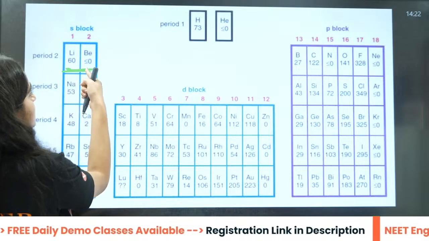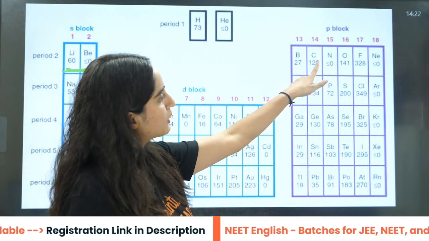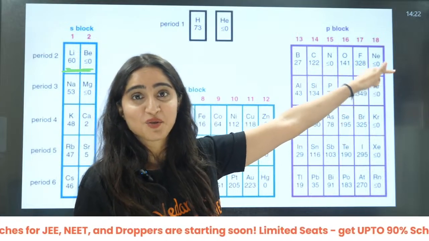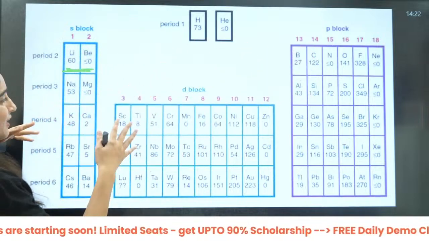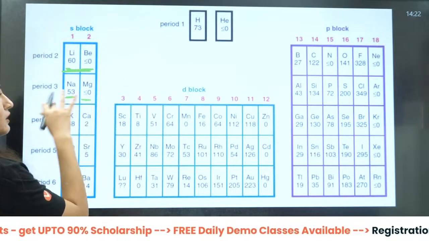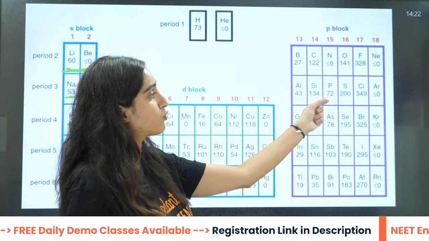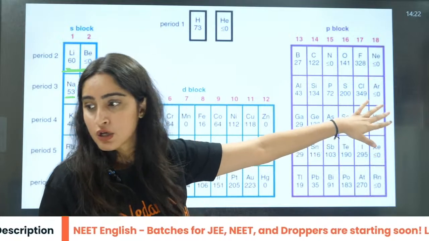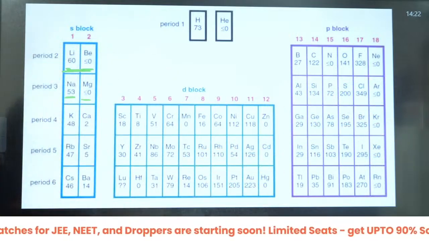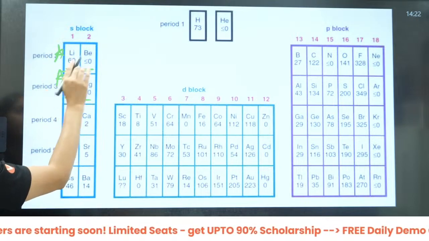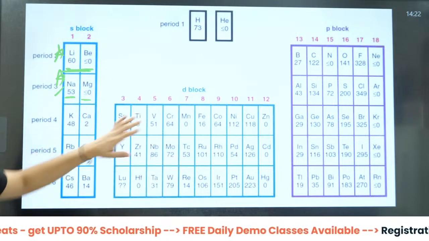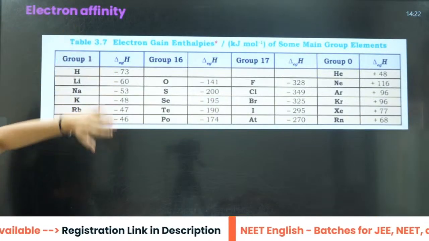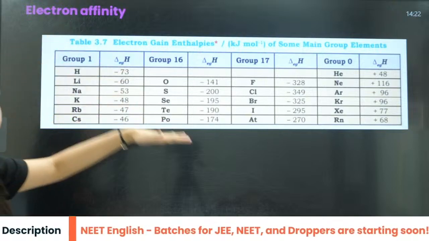See this, lithium, then almost 0, then 27, then 122, then nearly 0, then 141, then 328, then nearly 0, right? So this is the irregular order that you see. 53, then nearly 0, then you have 43, then you have 134, then 72, then 200, then 349, then nearly 0, right? So these are the irregular trends. Okay, so this is important, that is second and third period. After that they are not going to ask you. Yes beta, this is from your NCERT, same thing is mentioned here. Okay ji.